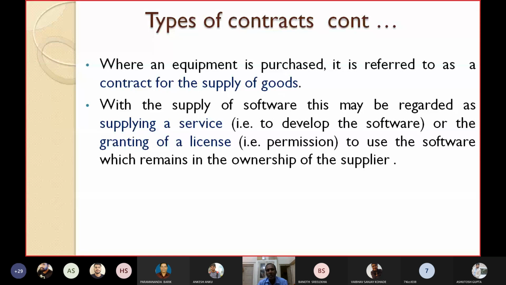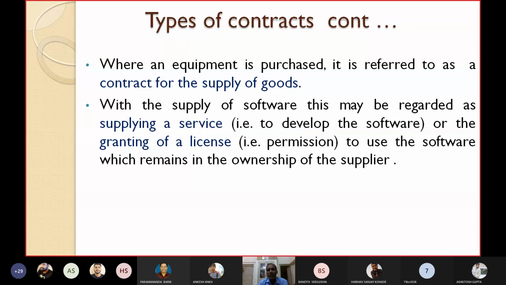So there is a difference between purchase of goods and purchase of services. Purchase of goods means the products that we are getting, equipment; they are all goods. Services are available in the form of services, like gardening service, cleaning service, security service, etc.